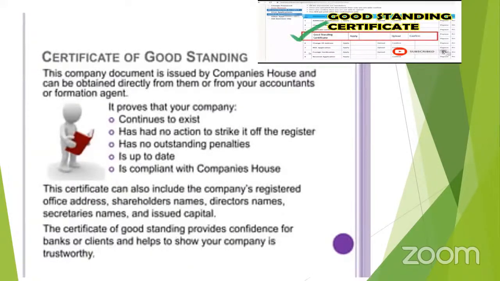Next one is the certificate of good standing. This document is issued by the Companies House and can be obtained directly from them and from your accountant's formation agent. So these are the important documents that have to be filed. And finally, if the company is satisfied with all the formalities and all the documents that have been enclosed, they can issue the certificate and finally the company can be formed. So then only the private company can be formed.